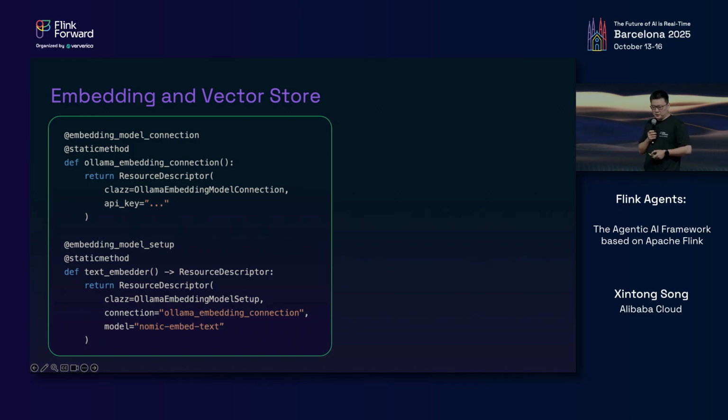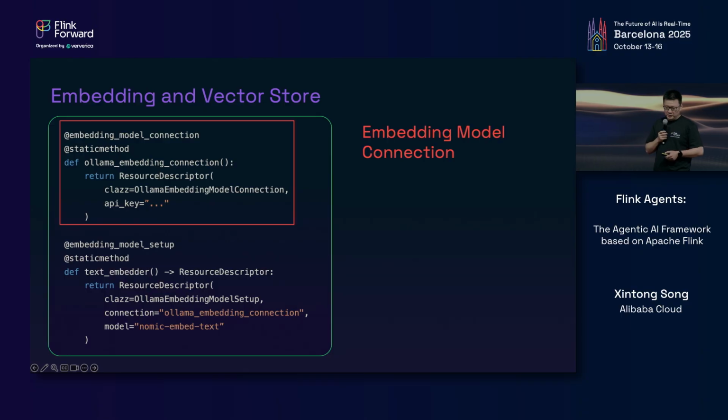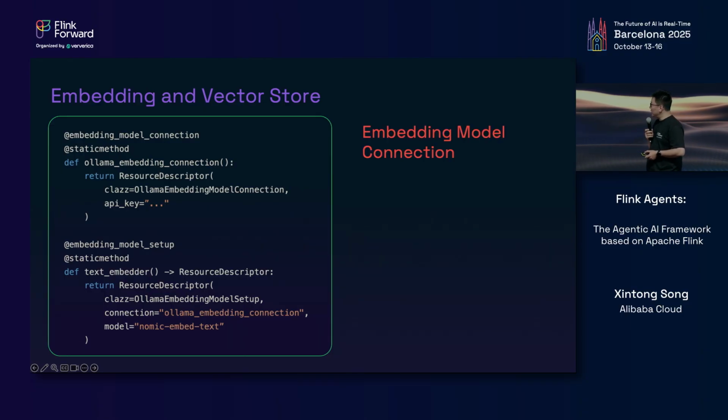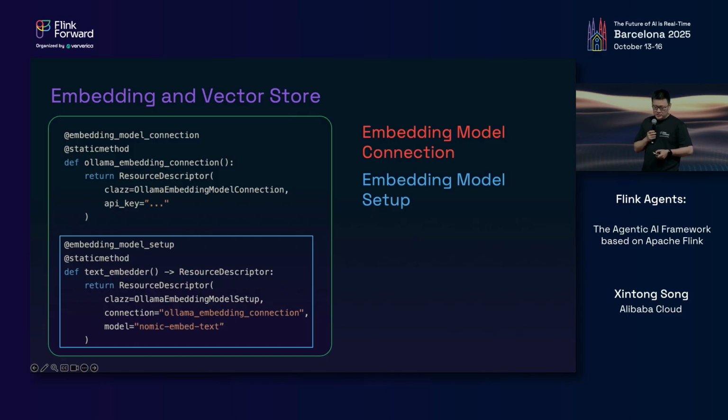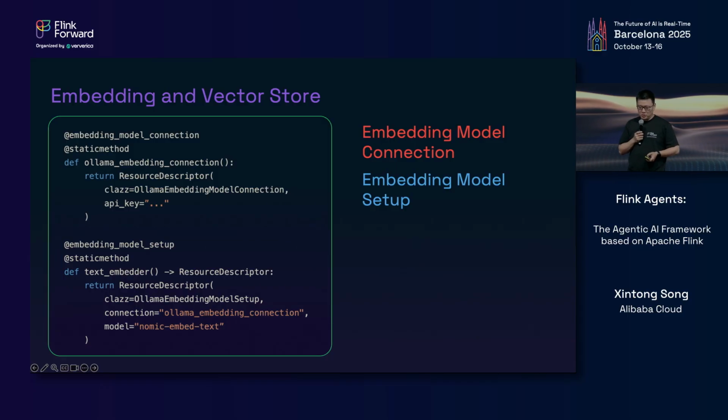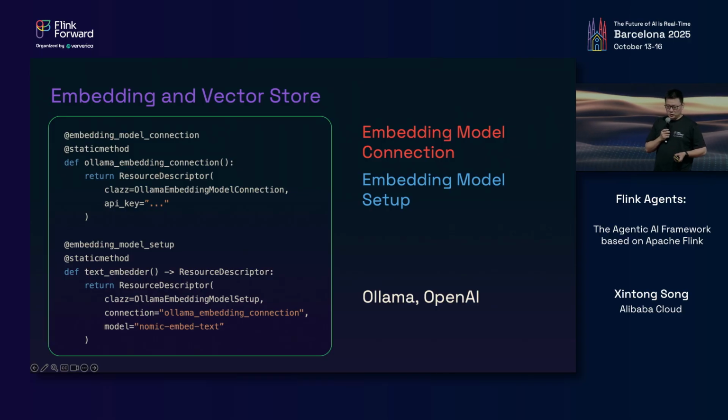Another frequently needed function is embedding and vector store. Using an embedding model is similar to using a chat model. You may define an embedding model connection, which can be shared by multiple embedding model setups. In the first version, we provide built-in support for the Ollama and OpenAI embedding models. You may also add custom support by implementing these two interfaces.